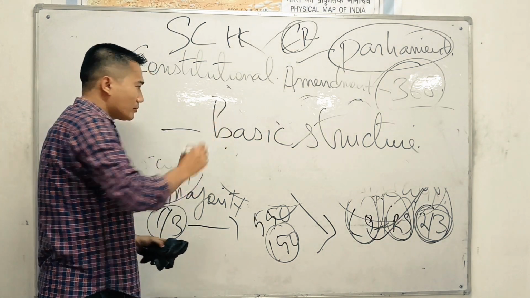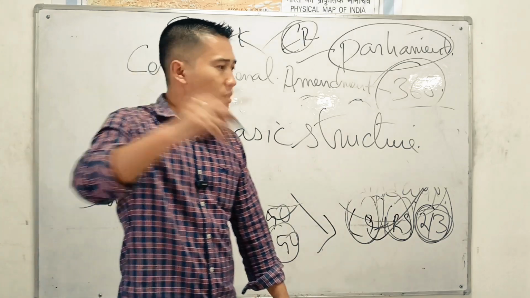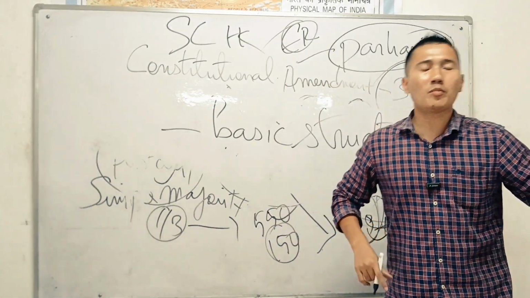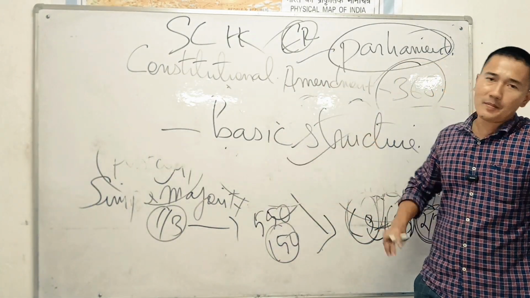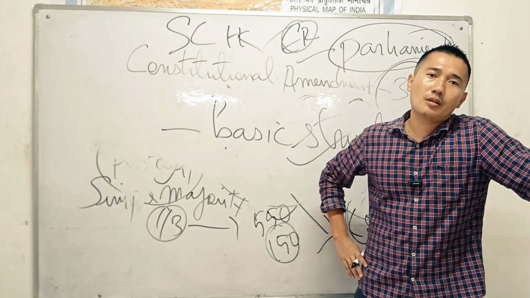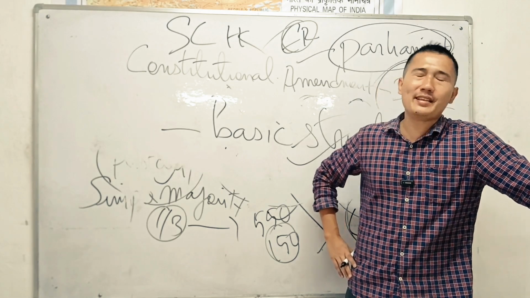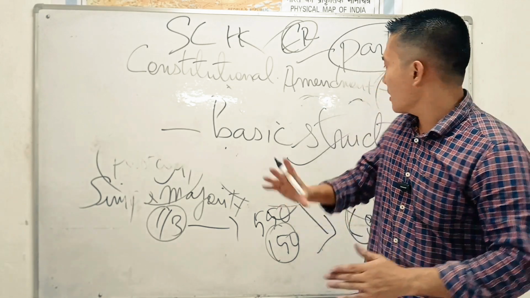This is so important. Yes, the Parliament can change every part of the Indian Constitution, any time, but without changing the basic structure.